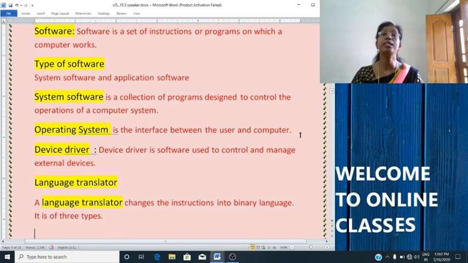Assembler converts assembly language program into machine code. Compiler is a translator that converts a high-level language program into machine language program. It translates the entire program and then executes it. Interpreter translates a high-level language program into machine language. It translates line by line and executes it.